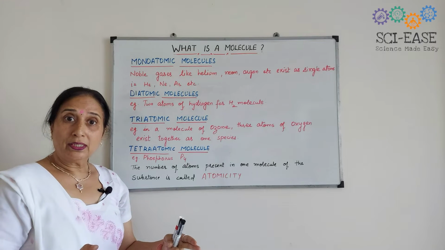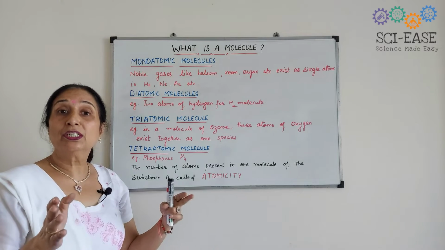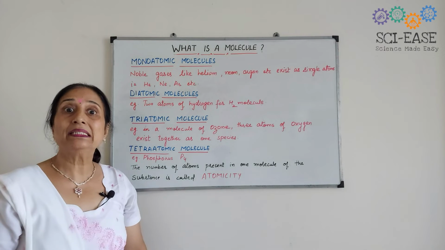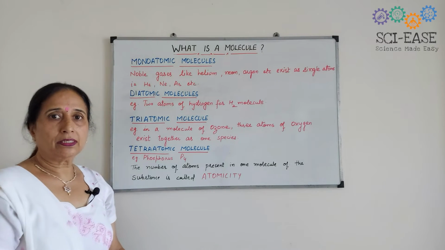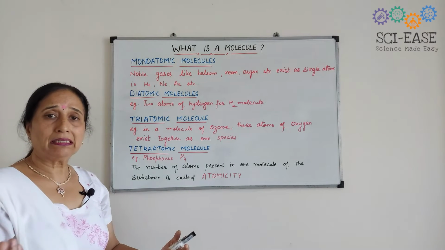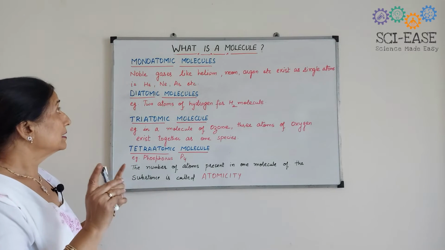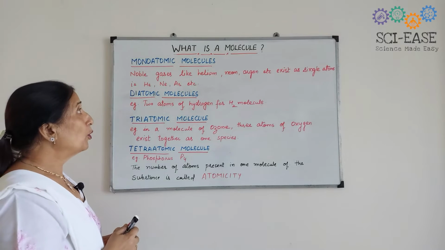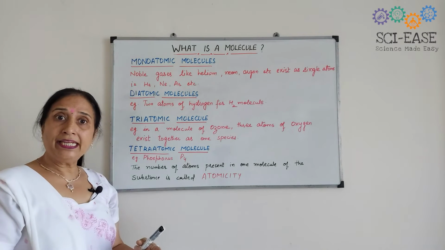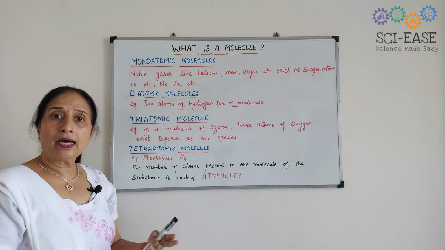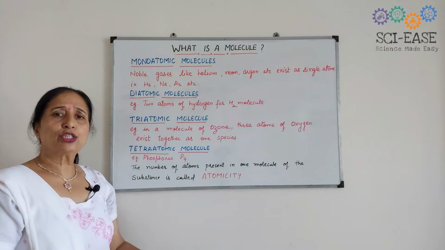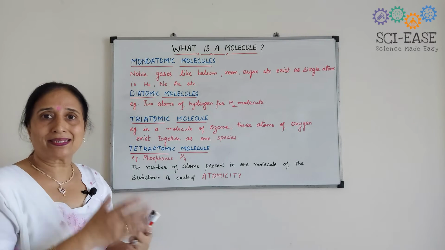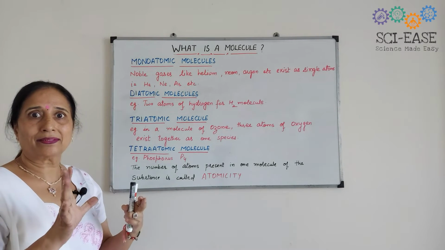You know the names of some of the noble gases or the inert gases which are present in the 18th group that you will study in the periodic table in the next class. But you must have heard about the noble gases. Noble gases like helium, neon, argon, krypton, and so on, they exist as single atoms. They can exist as single atoms.